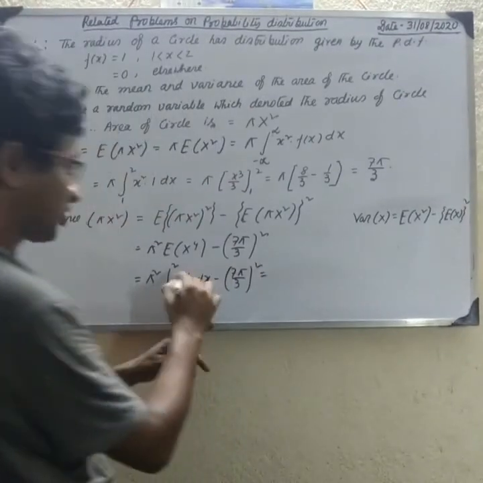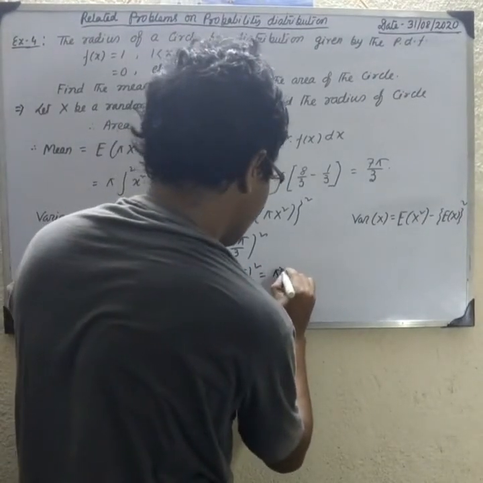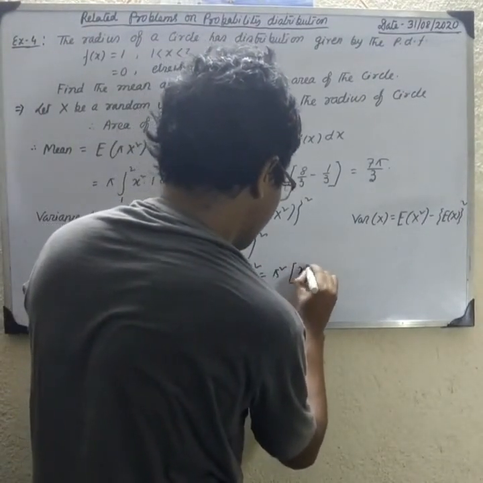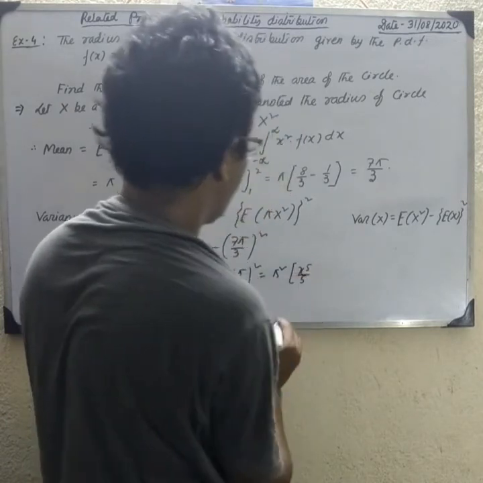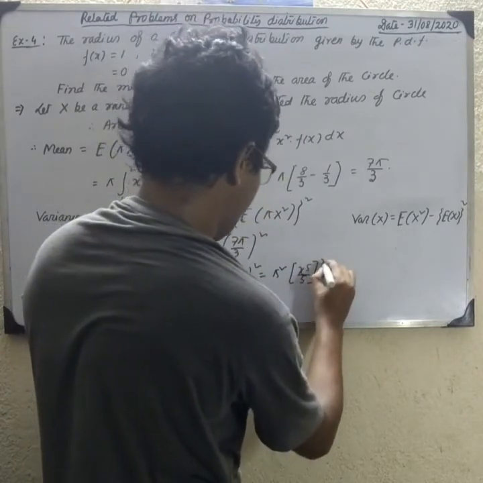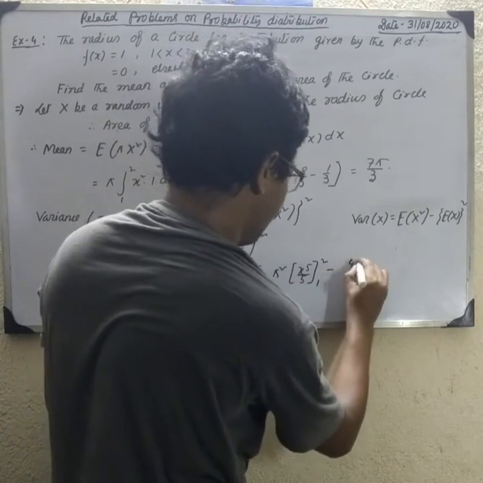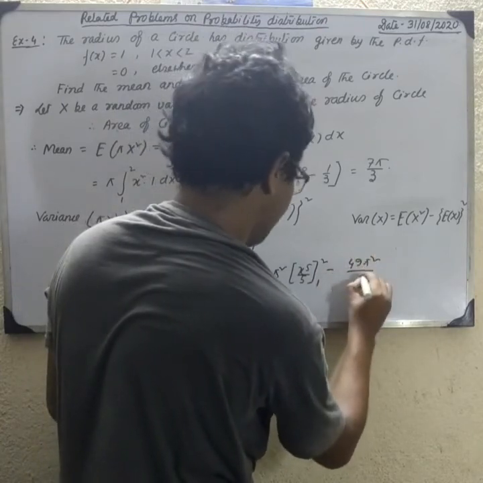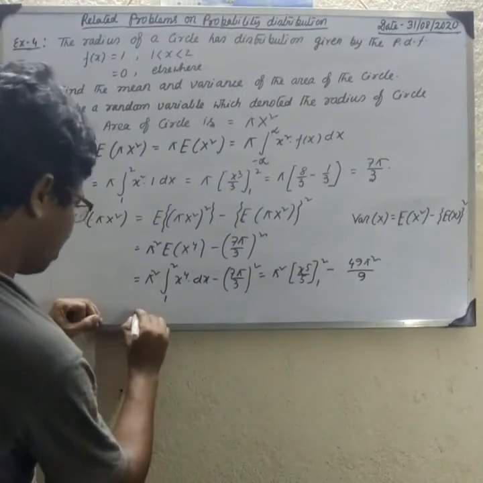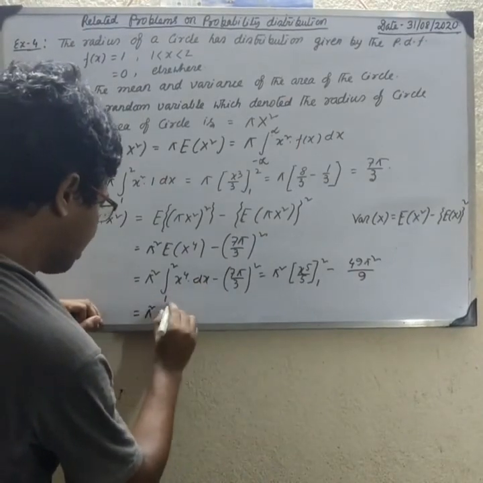That is pi square x to the power 5 by 5, minus 49 pi square by 9.